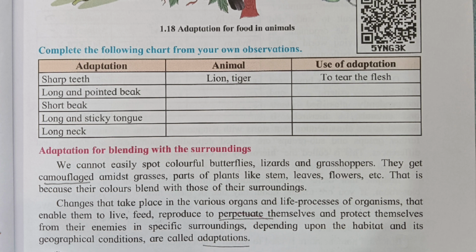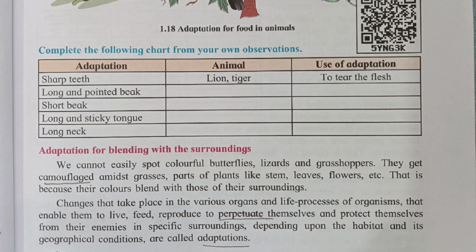Adaptation for blending with the surrounding. We cannot easily spot colorful butterflies, lizards and grasshoppers. They get camouflaged amidst grasses. Camouflage means to hide or disguise the presence. Parts of plants like stems, leaves, flowers, etc. are also camouflaged, because their color blends with that of their surrounding.